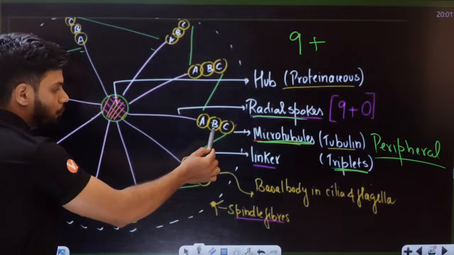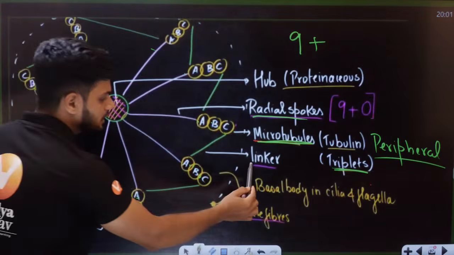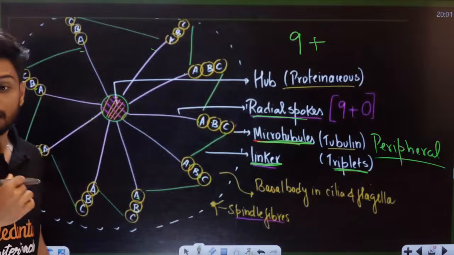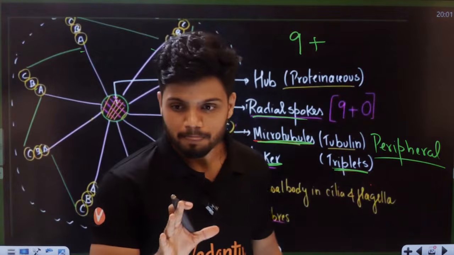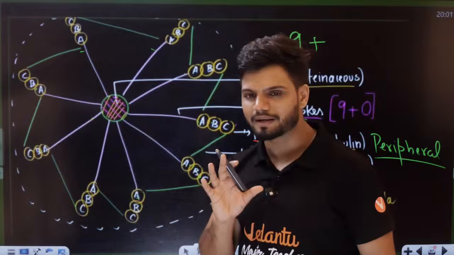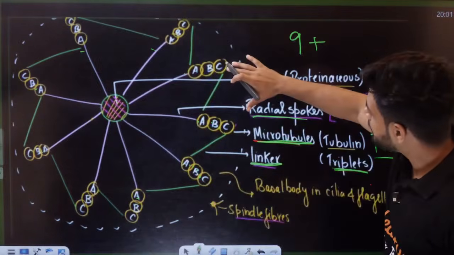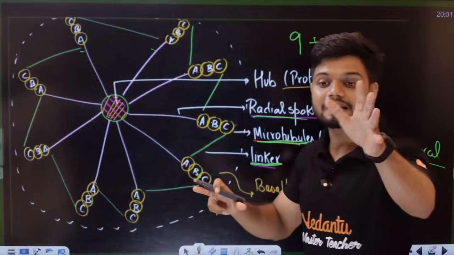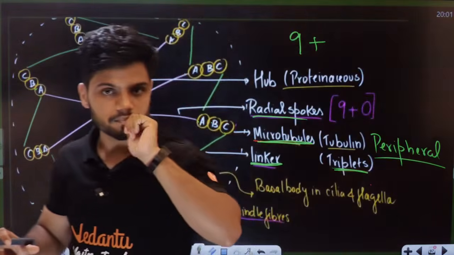Between two peripheral microtubules, we have a linker in the middle. Now I want all of you to understand here: these peripheral microtubules, right in the center, it does not have anything. It does not have any microtubule.